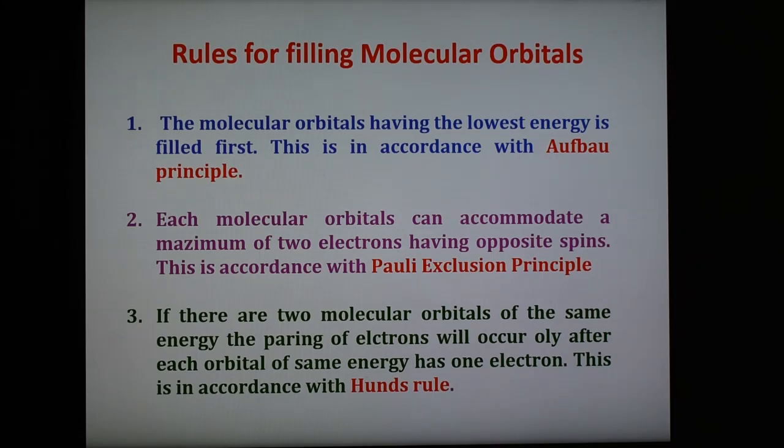Second, the Pauli exclusion principle: an orbital can have a maximum of 2 electrons. In the same way, molecular orbitals can also contain a maximum of 2 electrons, similar to atomic orbitals. This is in accordance with the Pauli exclusion principle. Now, according to Hund's rule, no pairing will take place until the available orbitals are filled singly. In molecular orbitals also, after filling a single electron in each available molecular orbital of the same energy, pairing will take place, not before. So all these three principles we have to use for writing the molecular orbital configuration of a molecule.